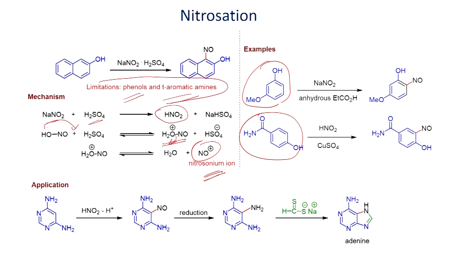Once you form this one, it can undergo reaction, in the case of beta naphthol. You have to take the beta naphthol with a base like sodium hydroxide. Under basic conditions, you will be able to form the salt. Then you add sodium nitrite and sulfuric acid.